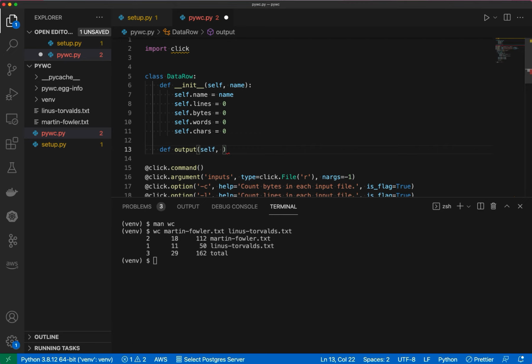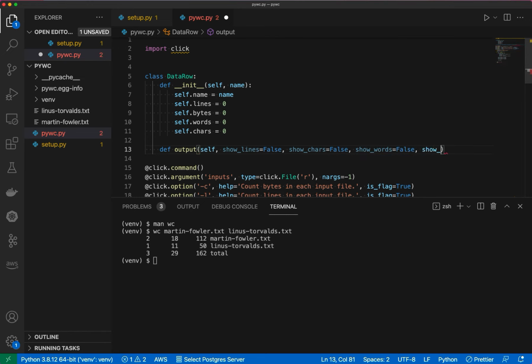And then we need a way to just tell this logic which fields should be shown. So let's just specify that with something very straightforward like show lines, and we're going to default that to false. And then we'll say show characters, again, we'll default to false. And then we'll say show words, and we'll default that to false.